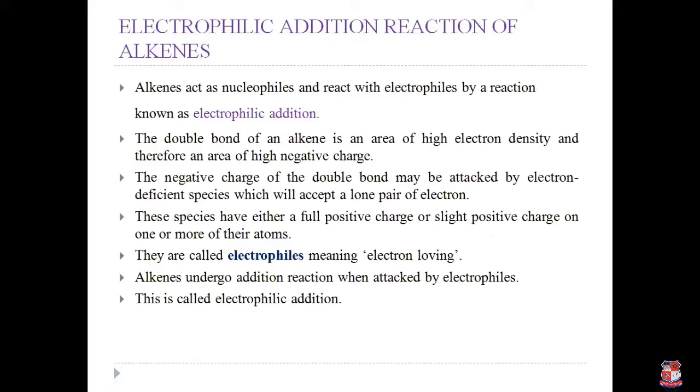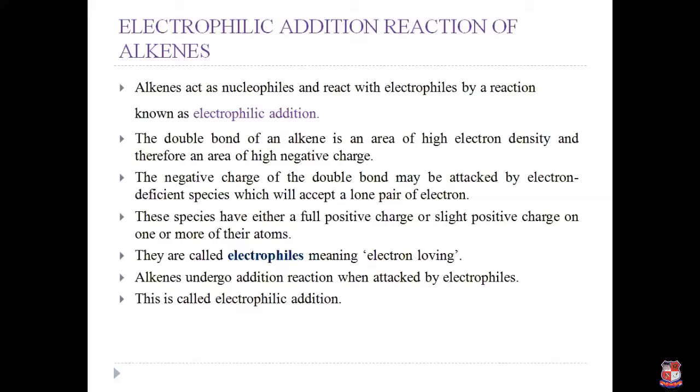Now, the electrophilic addition reaction of alkene. Alkene is an unsaturated compound which contains a pi bond and a sigma bond. This pi bond produces an area of high electron density, therefore an area of high negative charge. This pi bond produces the high negative charge on the alkene molecule, so ultimately it acts as a nucleophile.